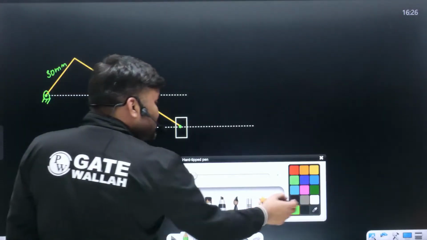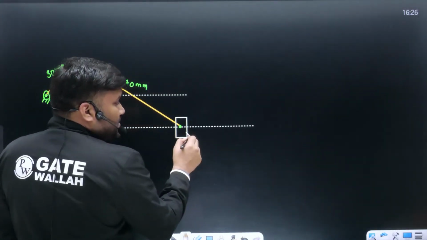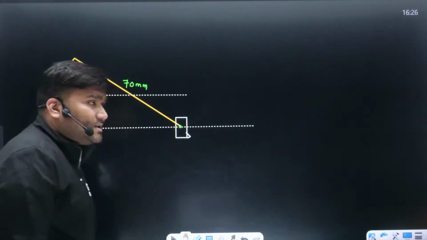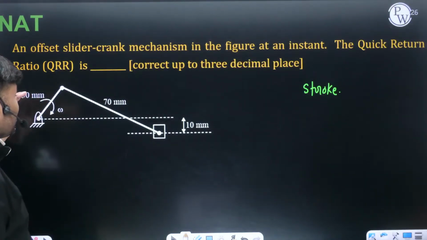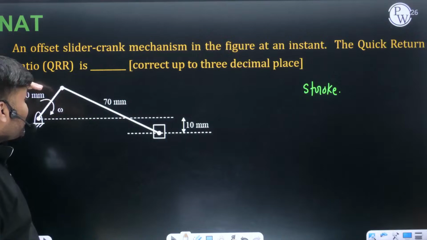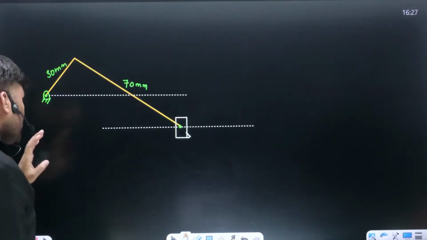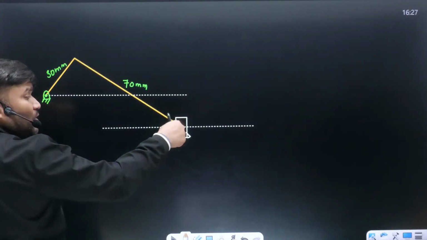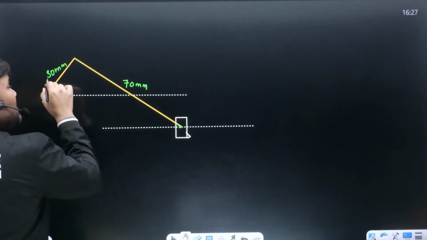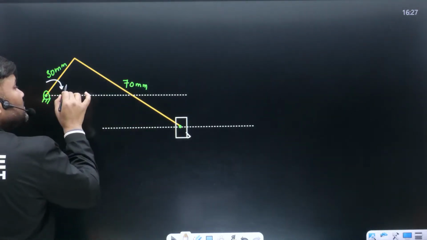First, let's draw. Cutter is somewhere here. How have they connected the motor? They have also given the direction of the motor. The motor is connected in clockwise sense. But the orientation of the cutter they have shown, and the motor direction is also given.